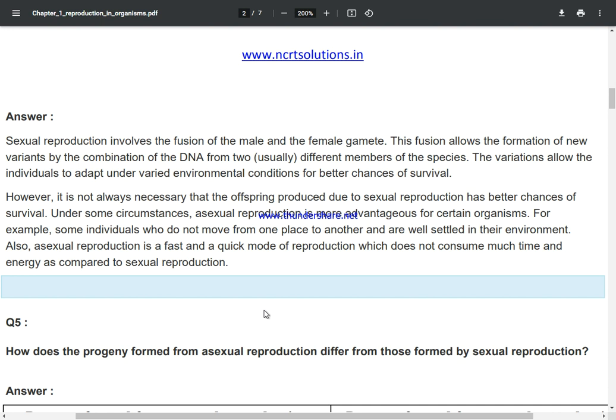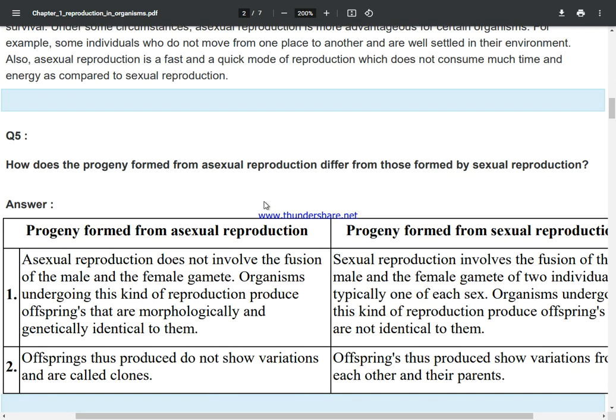Under some circumstances, asexual reproduction is more advantageous for certain organisms. For example, some individuals do not move from one place to another and are well settled in their environment. Also, asexual reproduction is a fast and quick mode of reproduction which does not consume much time and energy as compared to sexual reproduction.